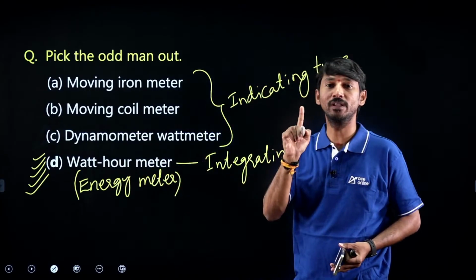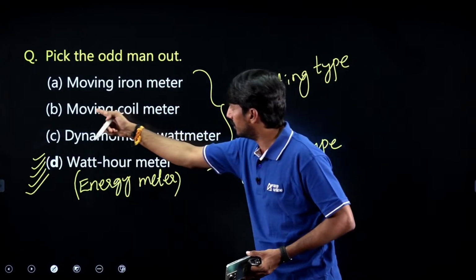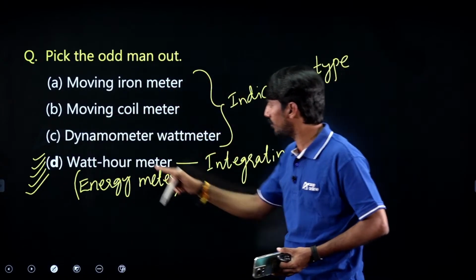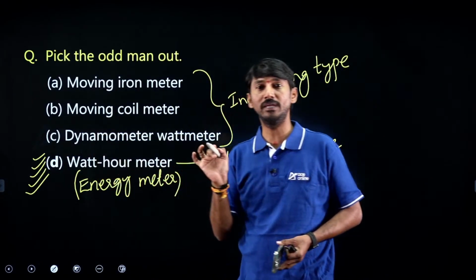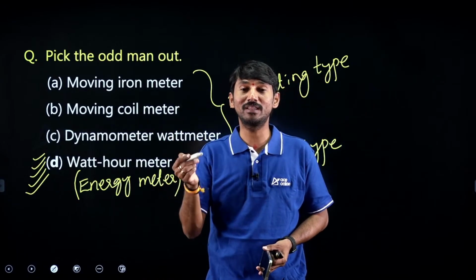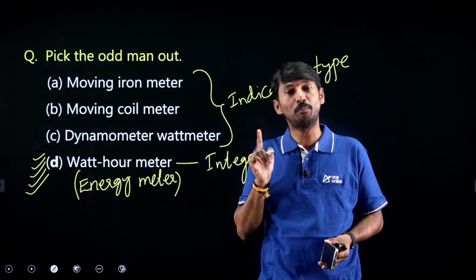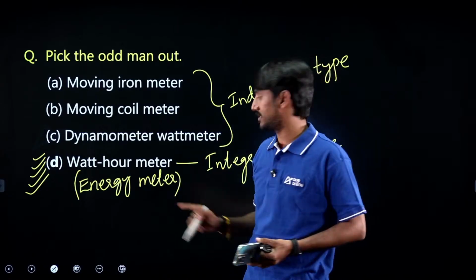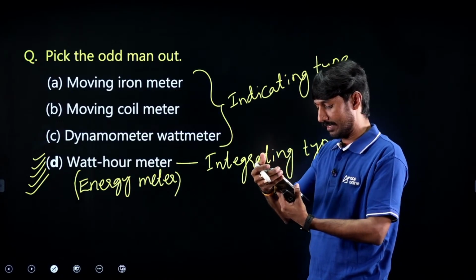That's the logic. Moving coil is only DC. Dynamometer wattmeter is AC/DC, but watt-hour meter means energy meter, which means induction type. The induction type principle is only for AC, not AC/DC. Is it clear, Veeraya?